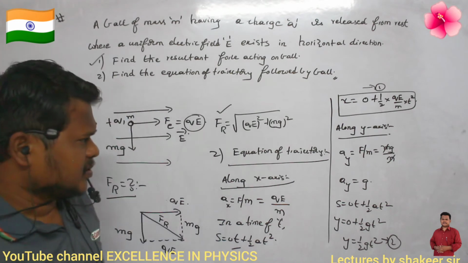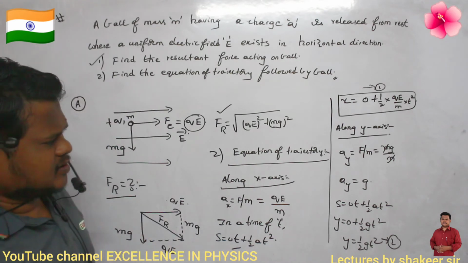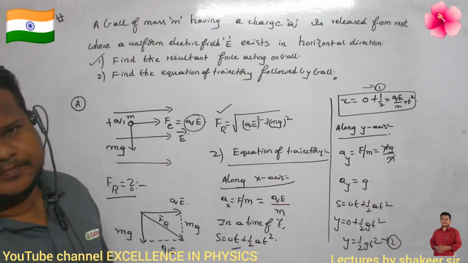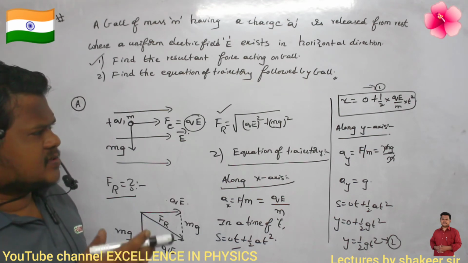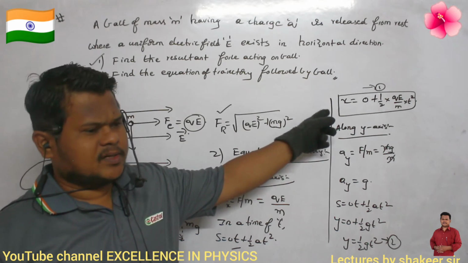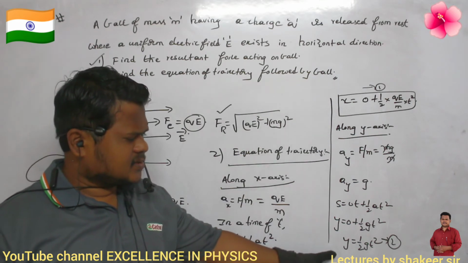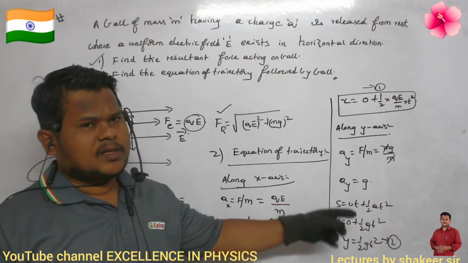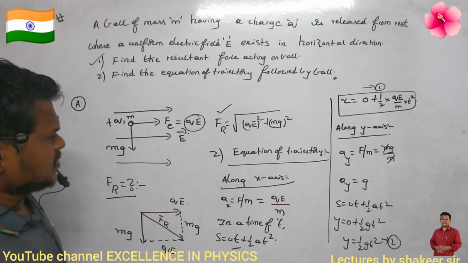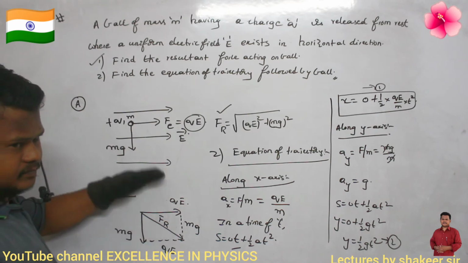Trajectory means very simple. Trajectory means, we have not completed this one yet, trajectory means the relation between x and y. How is the body traveling along the x-axis? The body is traveling along the x-axis according to this relation, and along the y-axis it is traveling according to this relation. Now we are supposed to find out the equation of trajectory. Shall I rub this one?